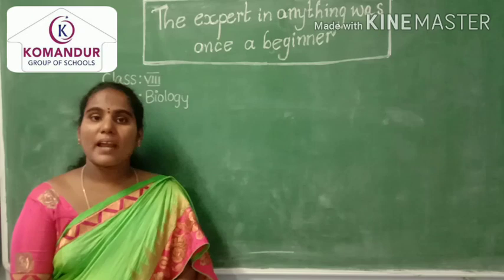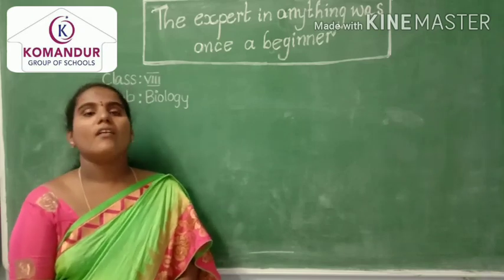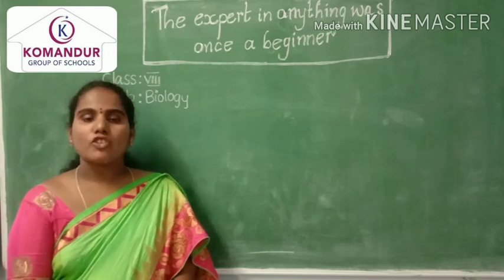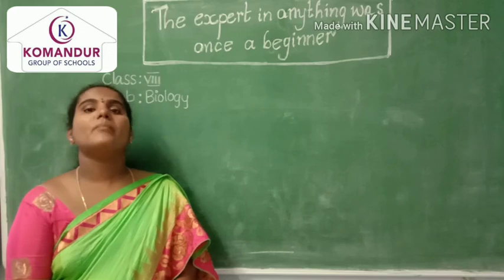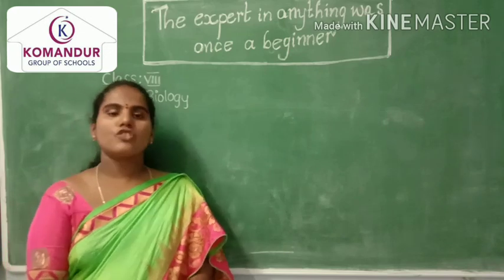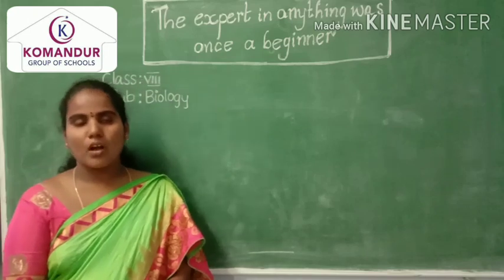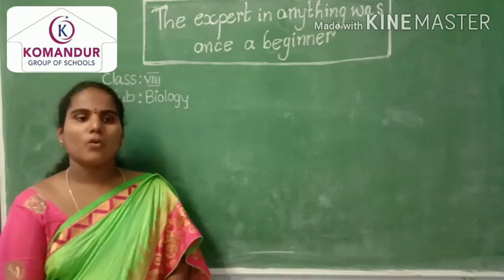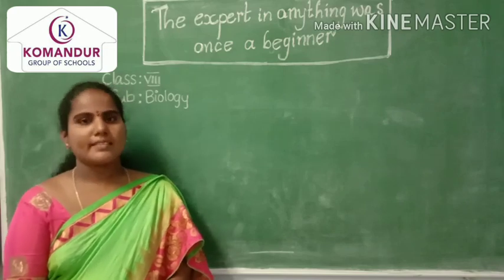Next, the branch of science chemistry, which we also learned in the first lesson: the branch of science which deals with chemical reactions is called chemistry. Like that, there are so many branches in science.